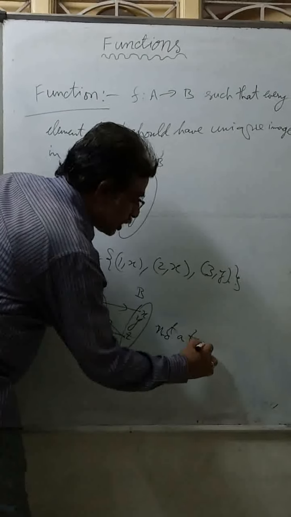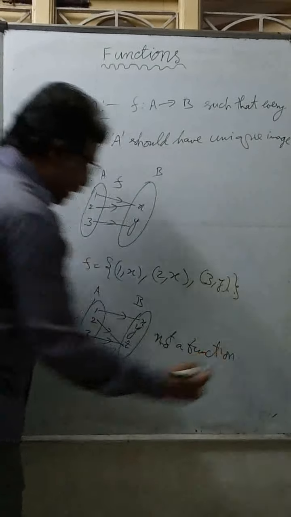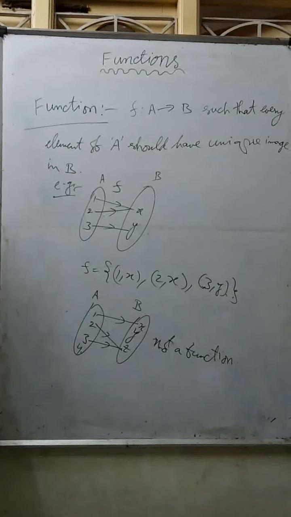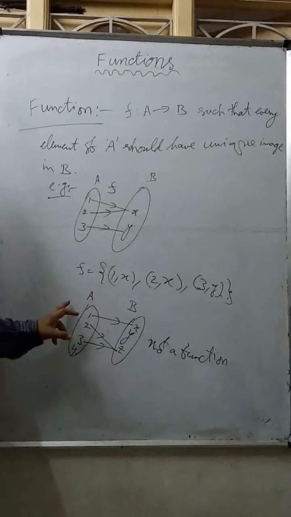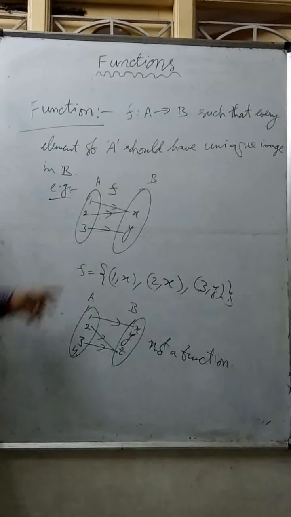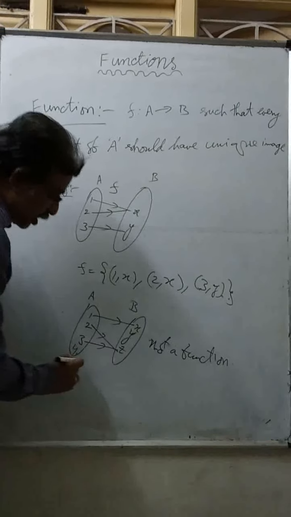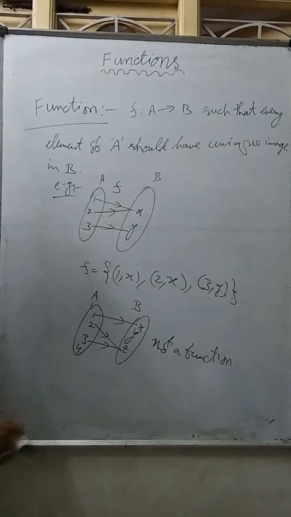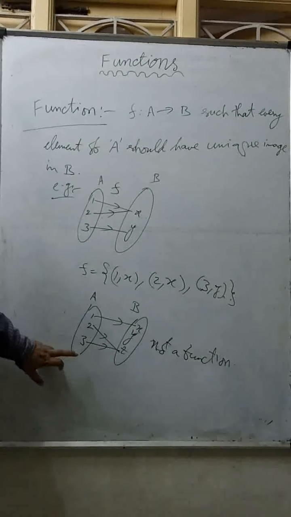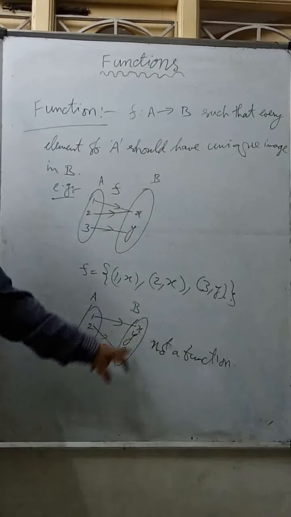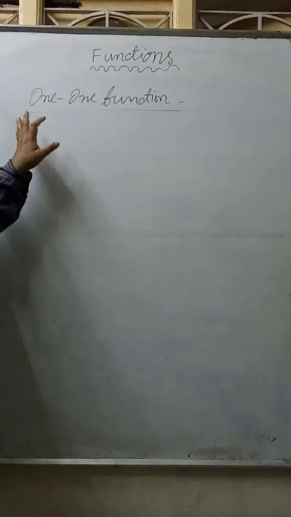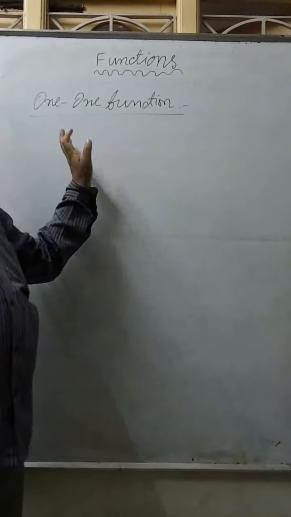So what I said, every element of A should be mapped to at least one element in B, with only a unique image in B. But every element of B need not be mapped. Here if I remove this 4, now this is a function. Every element of A is mapped to some element in B. But in B, why can I leave elements? Okay. Types of function. One function.